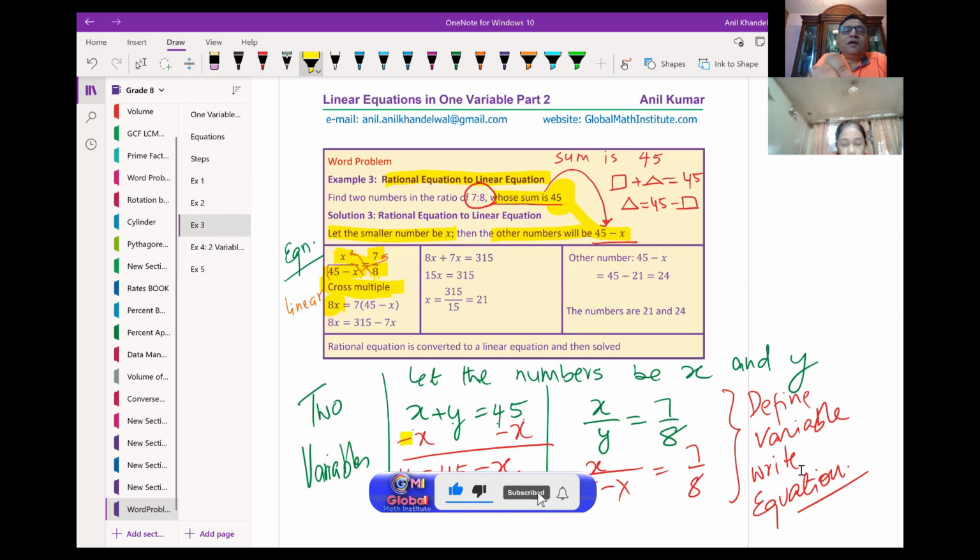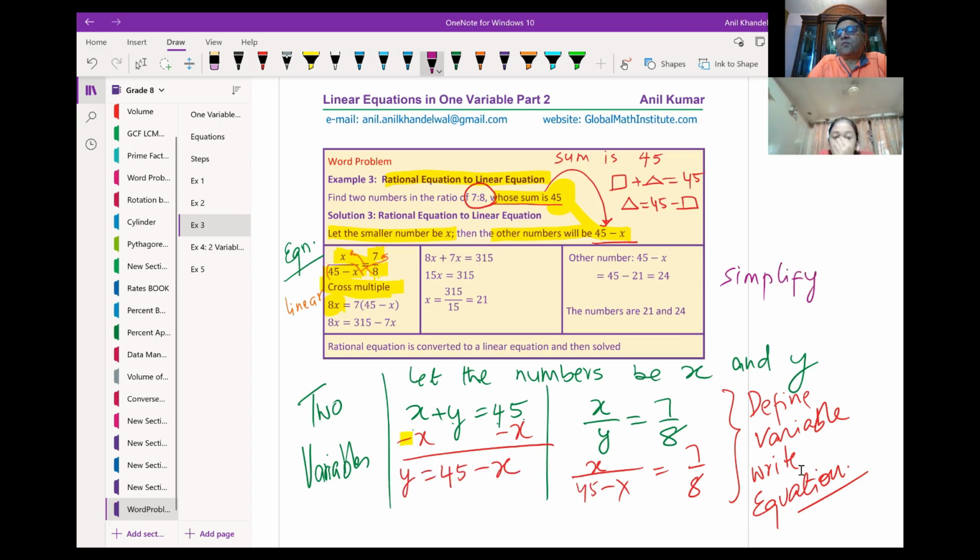So first step, what are we going to do? Simplify expressions, right? The expression on the right hand side is 7 times 45 minus x. I open the bracket and simplify. Multiply 7 with both the terms. 7 times 45 is 315 and 7 times minus x is minus 7x. So we have 8x equals 315 minus 7x.